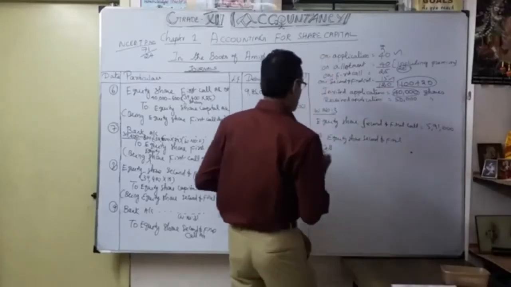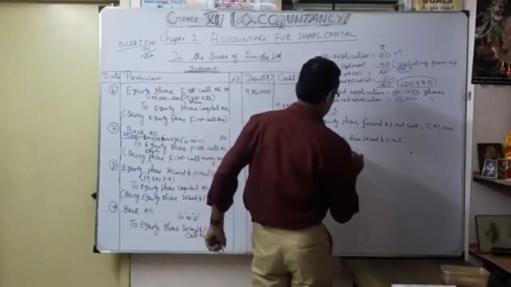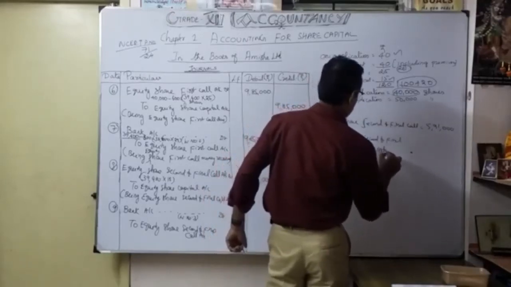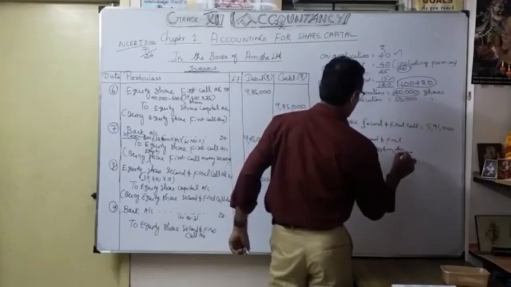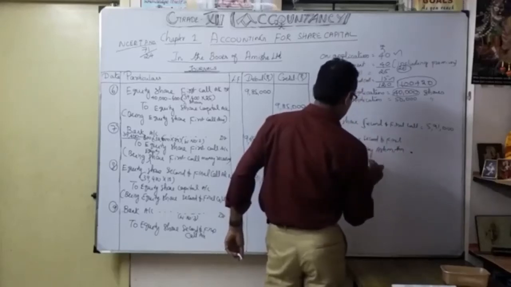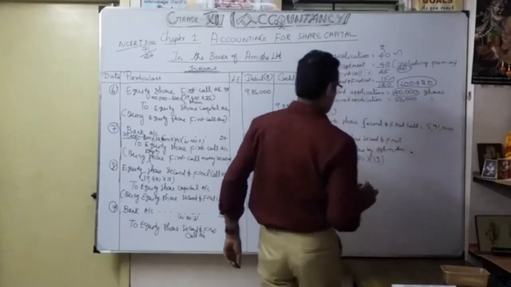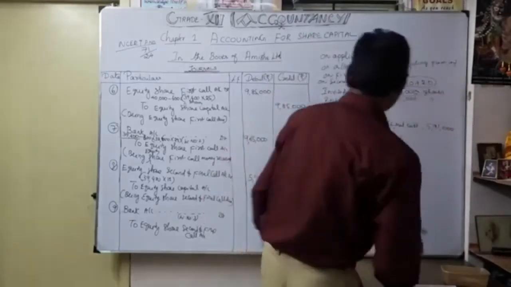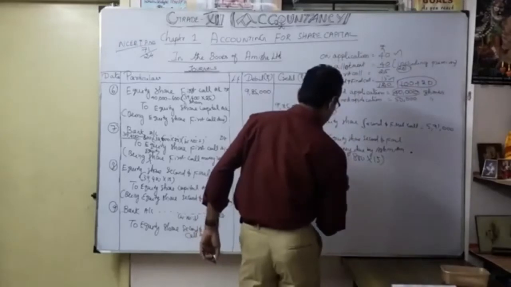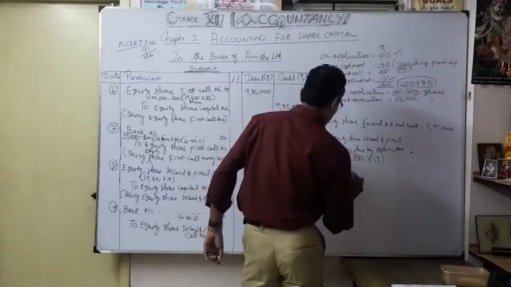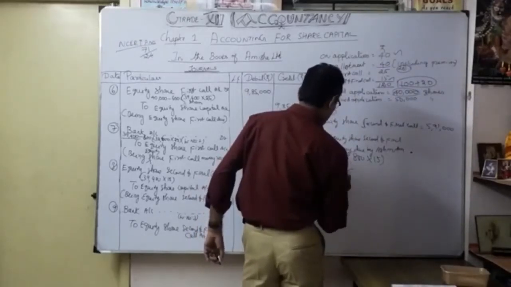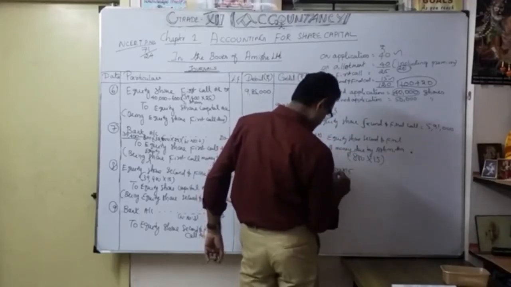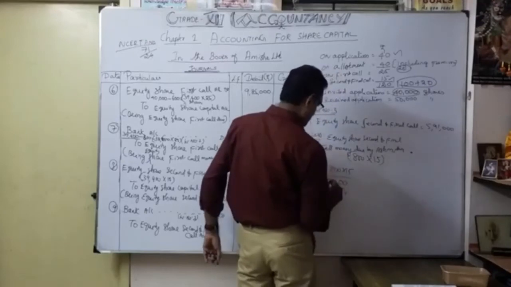Second and final call money due by Ashmita. How much? Same, 800 into 15. Okay, that's the amount you are going to deduct. So how much will you get? 800 into 15, so 5 8s are 40, so 12,000, isn't it?